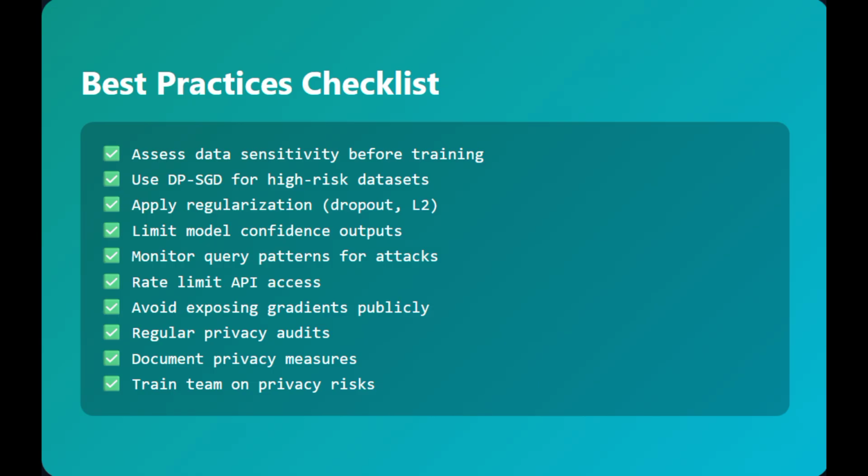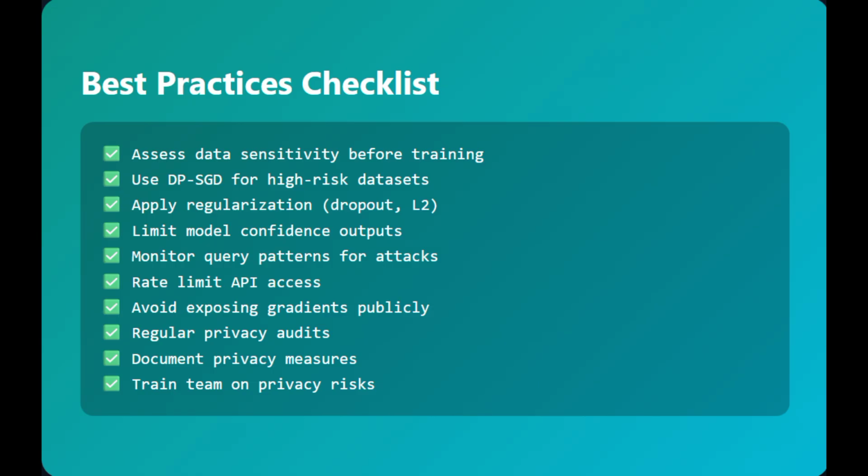A spam classifier doesn't need what a medical diagnosis model needs. Use differentially private stochastic gradient descent for high risk datasets; it's worth the accuracy cost when the data is truly sensitive. Always apply regularization, dropout, L2 and early stopping. It's a practically free privacy improvement.